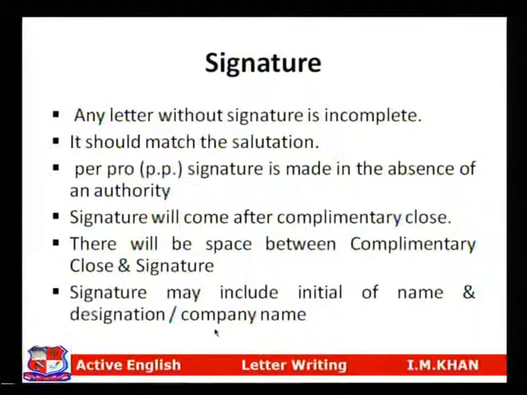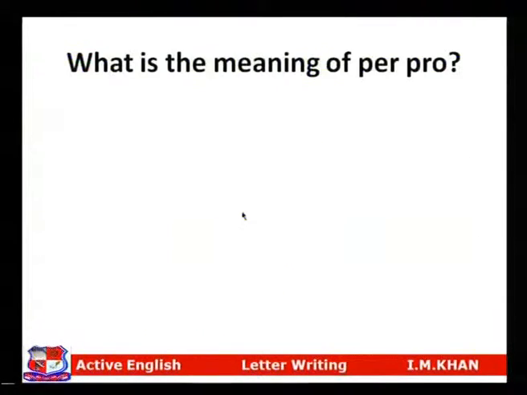Last, signature may include initial of name and designation or company name. How signature is written, example will come further, but signature can contain these things: name of a person, and with the name you can write his designation, for example if he is managing director, assistant professor, whatever, or you can write company name. So these are the few things which you have to keep in mind while writing signature.